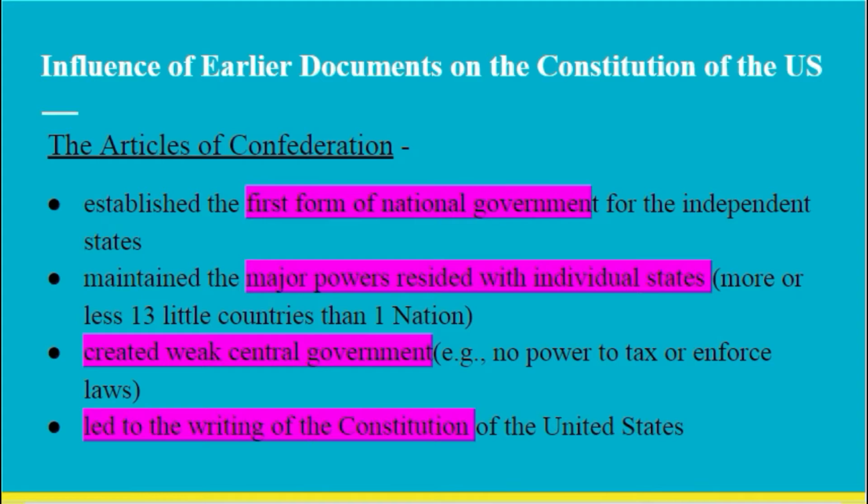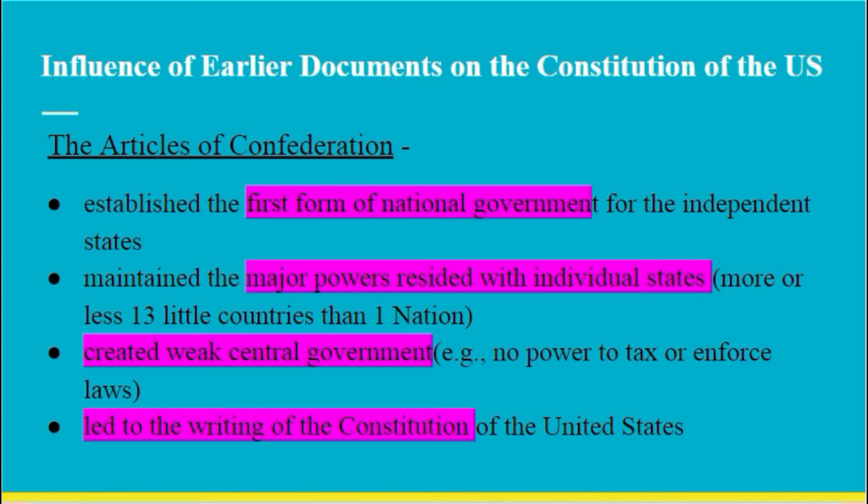Because it was a new government, the majority of powers were maintained within each individual state. More or less 13 little countries versus one large nation. That's the argument that a lot of people bring up for why the Articles fail. And yes, we know that the Articles fail because we still have the Constitution after this.